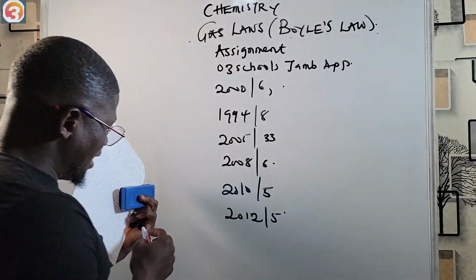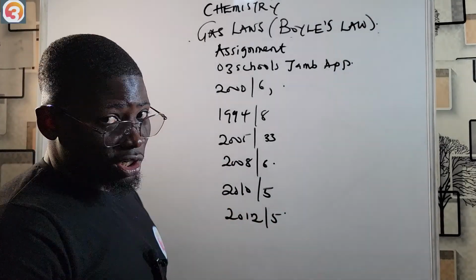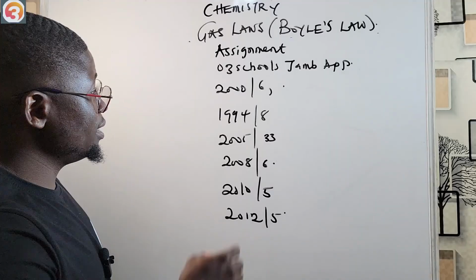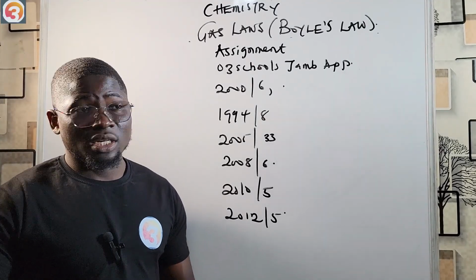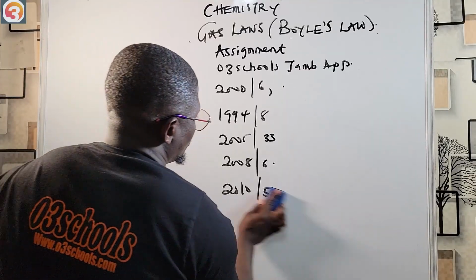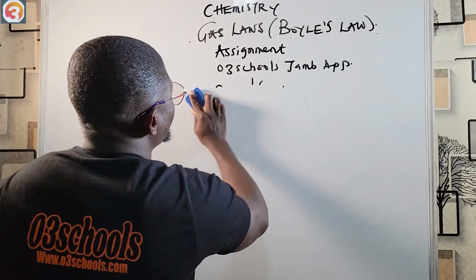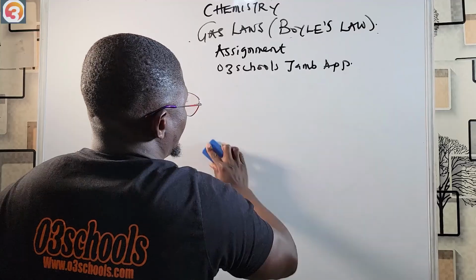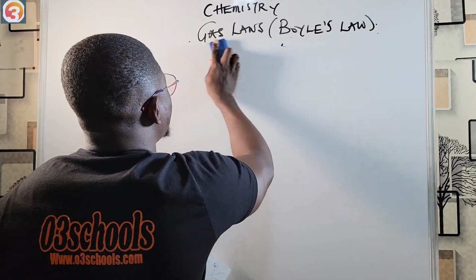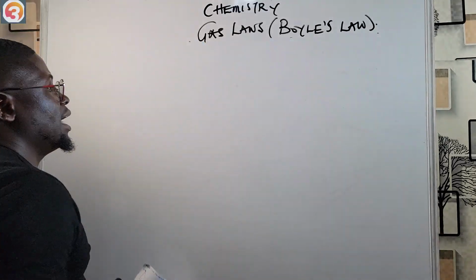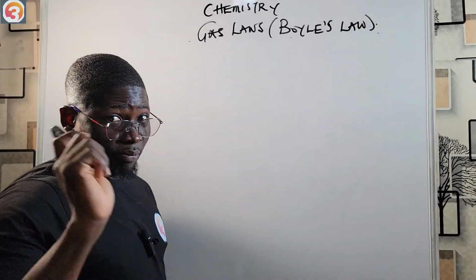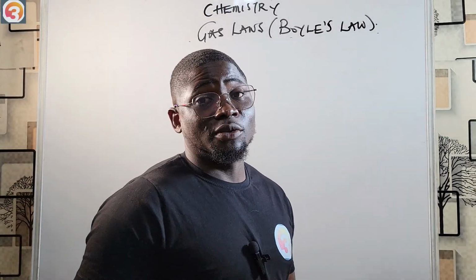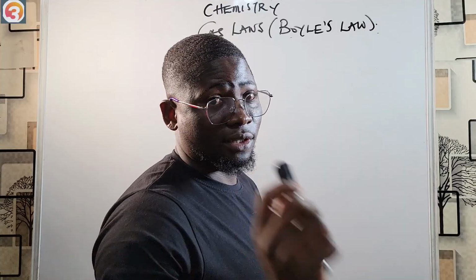All right. So these are your assignments. These are just some of the questions sourced from the O3Schools JAMB app, right? So please make sure you attempt these questions. Now let's see an example to bring our point home. Sorry if I went too fast. Just take the video back a little bit and you'll be able to see them. Now I'm going to make this part very fast so that we can solve.